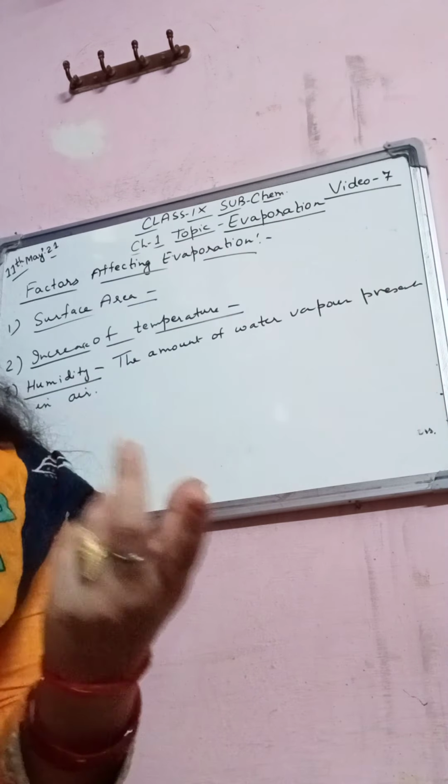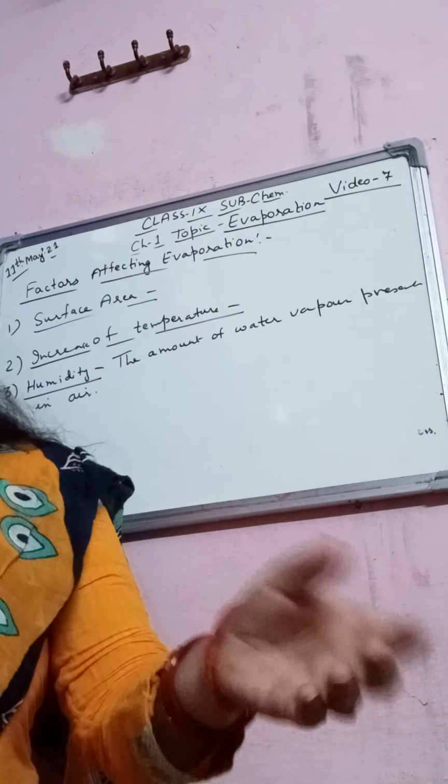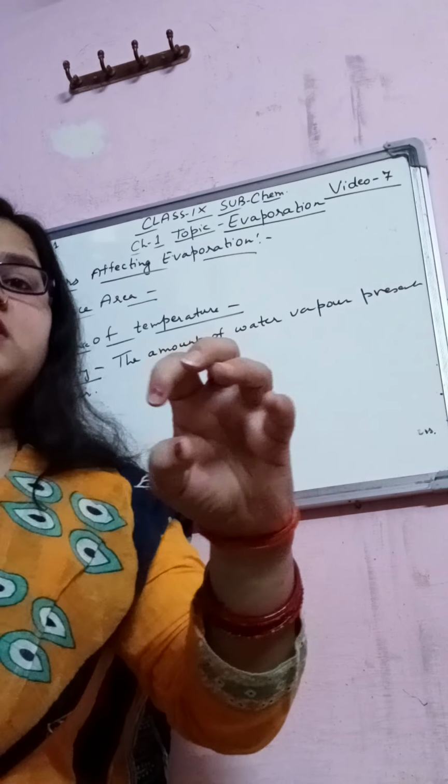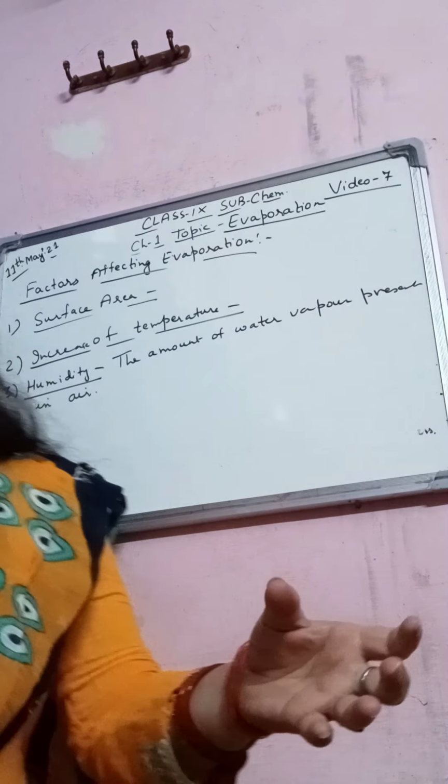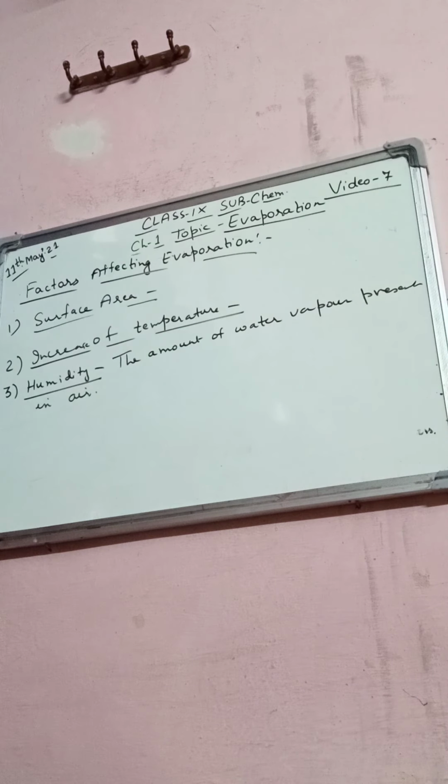Air does not take up water vapor so readily when its moisture content is high, right? Therefore wet clothes take a longer time to dry. So this is about the humidity of air.